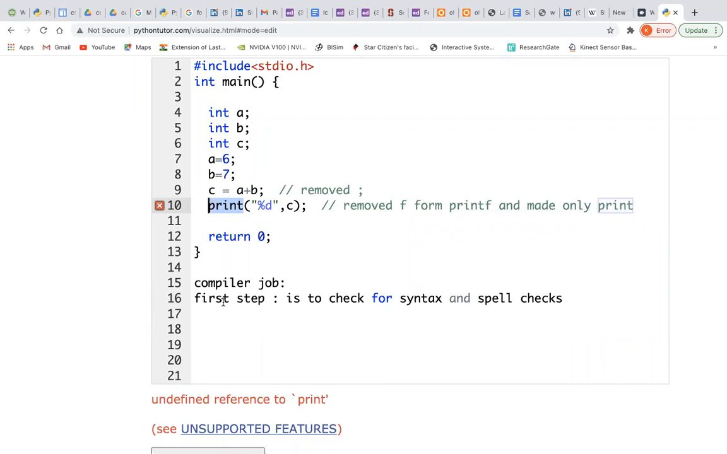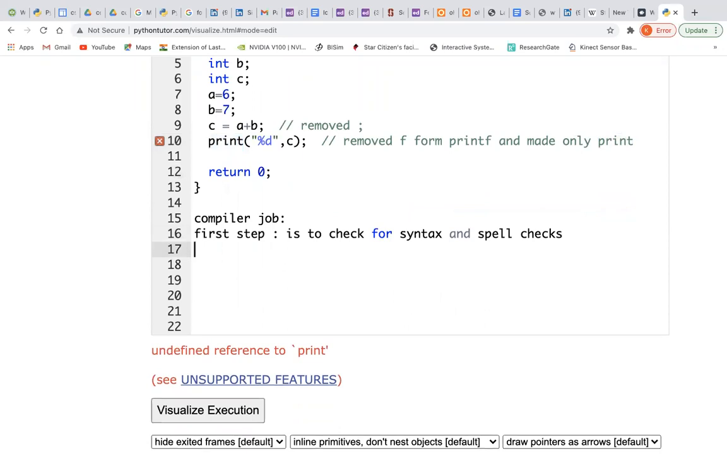So the first thing it always looks into is spelling. The first step that it does is to check for spellings. Now you might ask me, how does it perform the spell checks? Okay, I will give you an example.